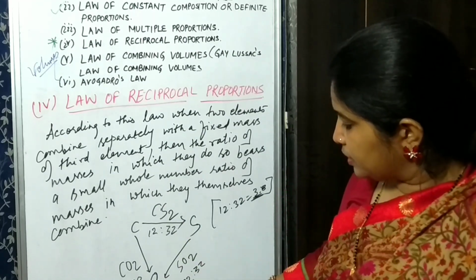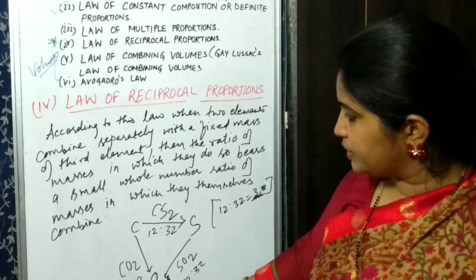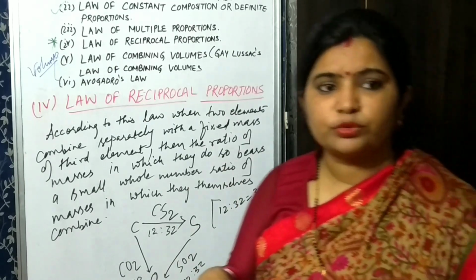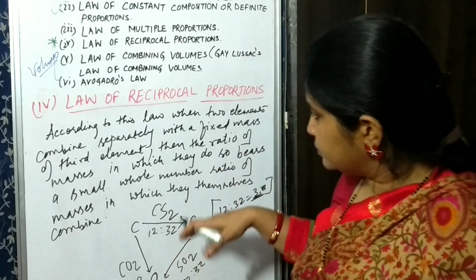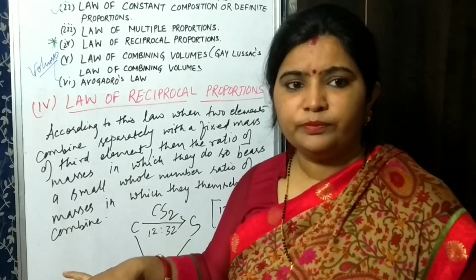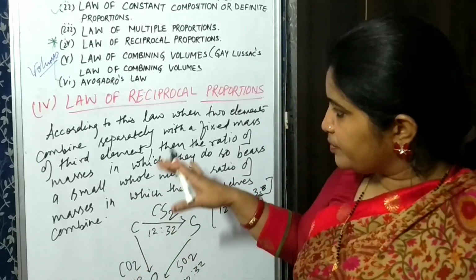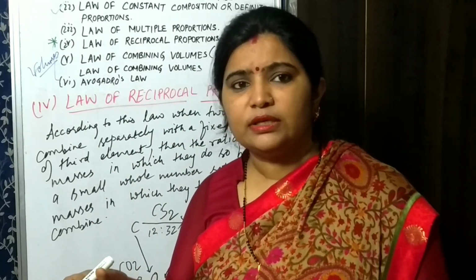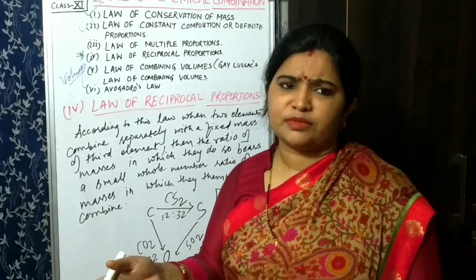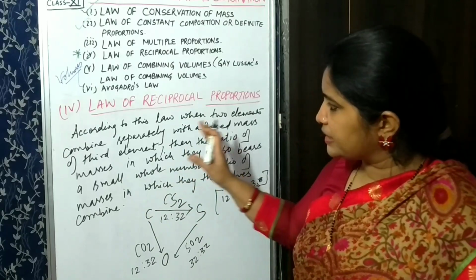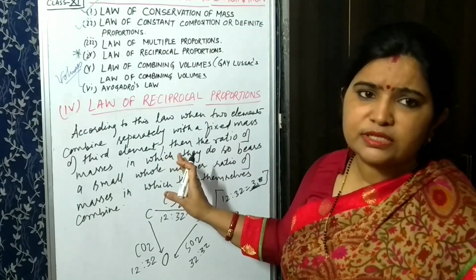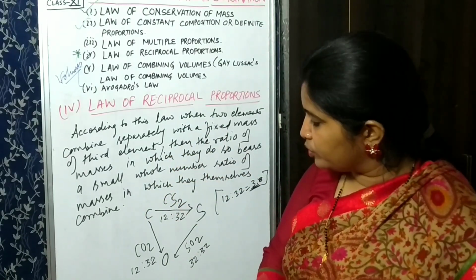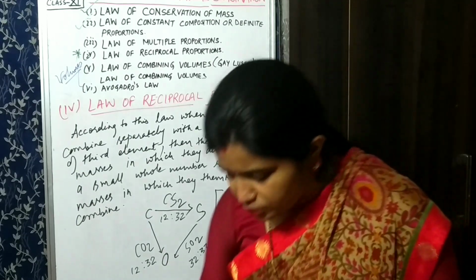Understood? This is how this law explains it. On the basis of this law, most of the numericals are given in competitive exams. In NCERT books they haven't given such numericals, nor explained them much.